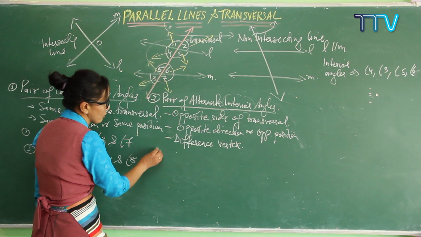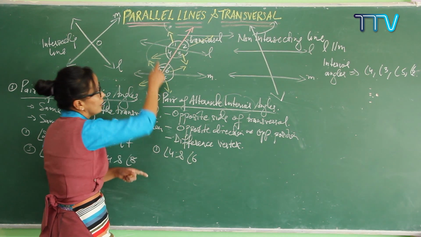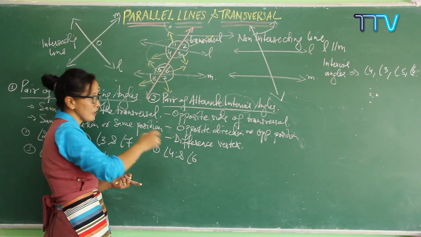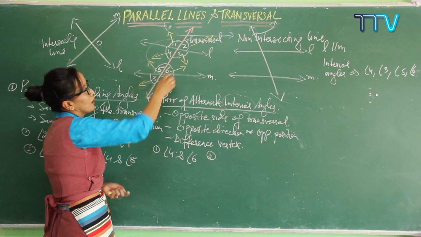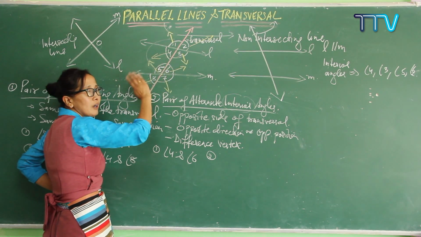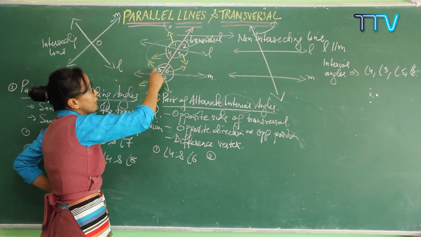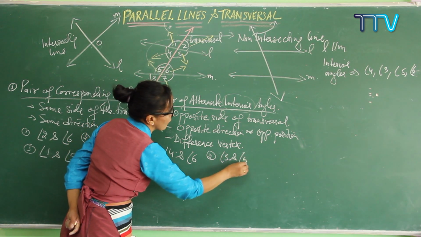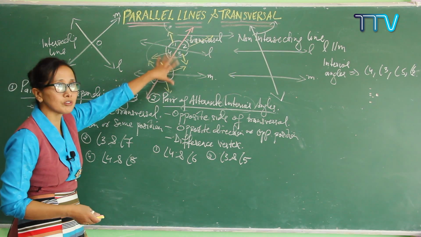So first of all, you can write it down: angle 4 and angle 6 are a pair of alternate interior angles. And the second one, we do have two pairs of alternate interior angles. 3 is at this side, and 4 and 5 are at the other side. So which two are a pair of alternate interior angles? 3 is going down and 5 is going up. So angle 3 and angle 5 are a pair of alternate interior angles. Do you get it clear?